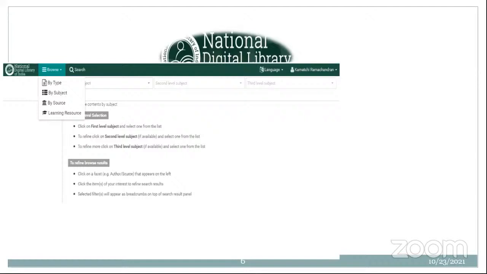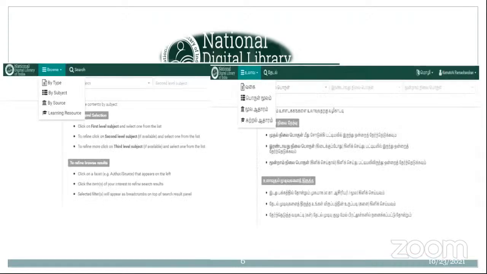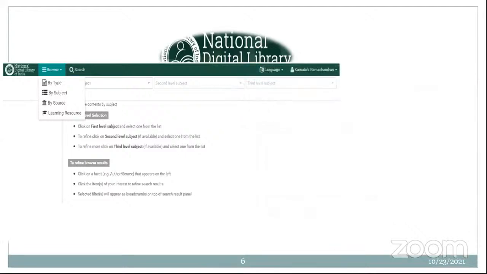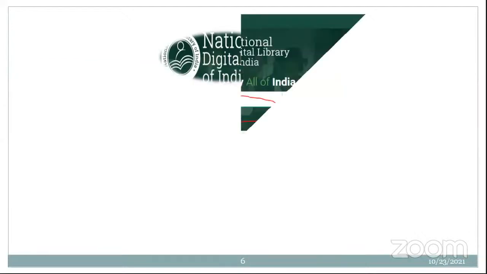So we have different kinds of browsing. I can browse by time or by source or even by learning resource. So in NDLI, these are the options actually. We can browse through collections.